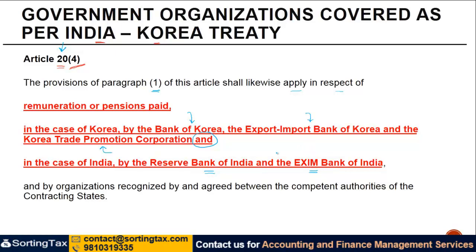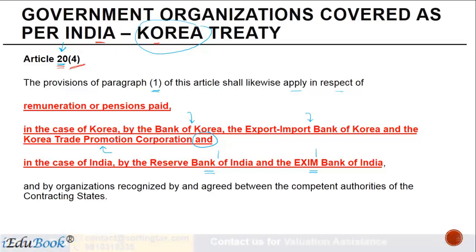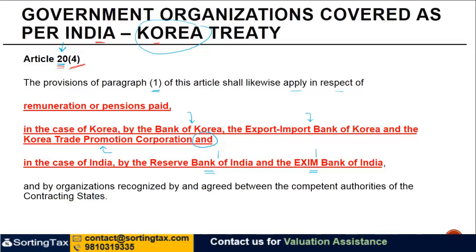So in these cases, if RBI or Exim Bank of India makes a payment of salary to someone who is a non-resident, who is a tax resident of Korea, in that case, even those payments will be covered under Article 20 of the India-Korea Treaty. And by organizations recognized by and agreed between the competent authorities of the contracting states.